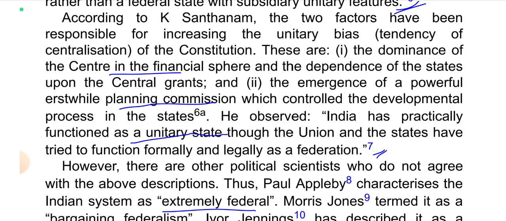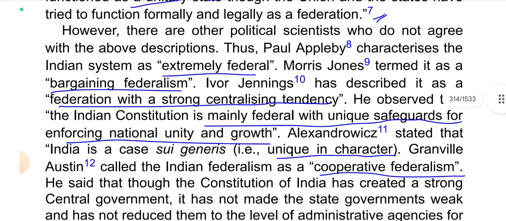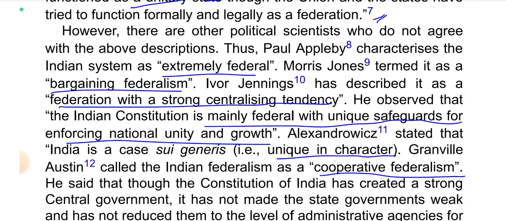These are the dominance of the center in the financial sphere, the dependence of the states upon the central grants, and the emergence of a powerful erstwhile Planning Commission which controlled the developmental process in the states. He observed India has practically functioned as a unitary state, though the Union and the states have tried to function formally and legally as a federation. However, there are other political scientists who do not agree with the above descriptions.